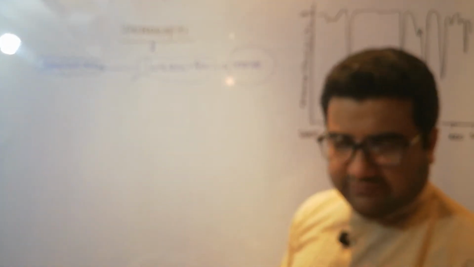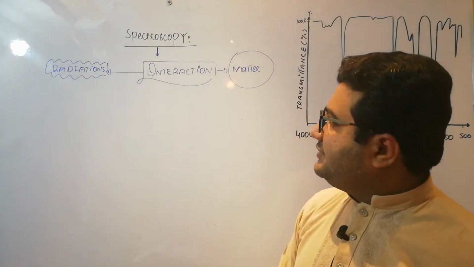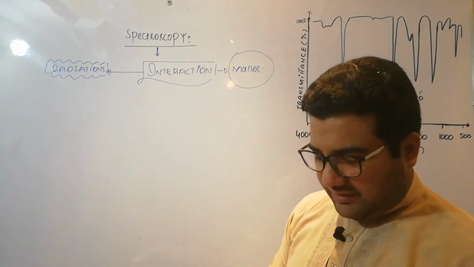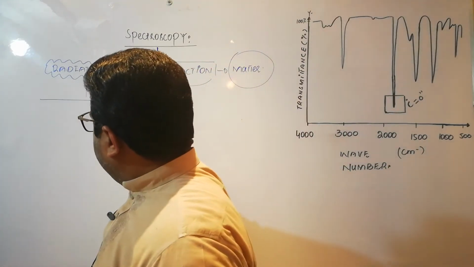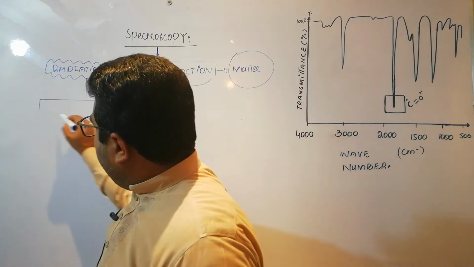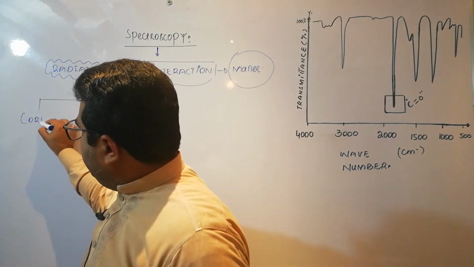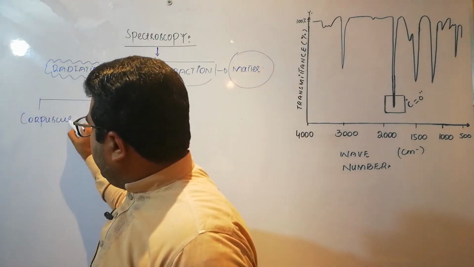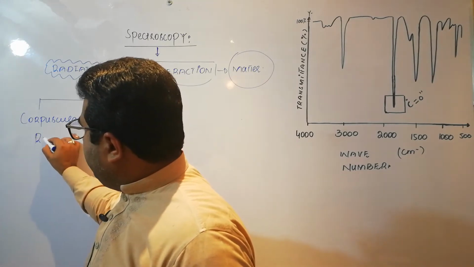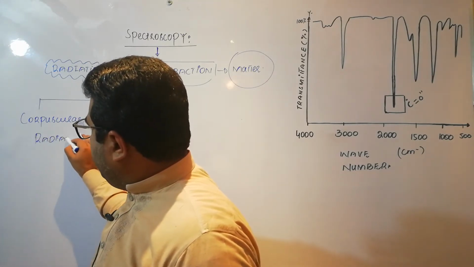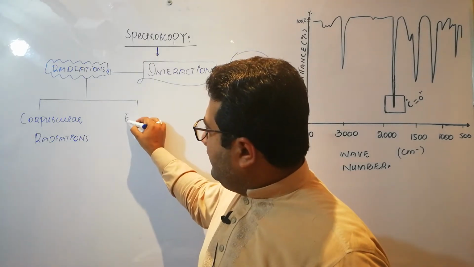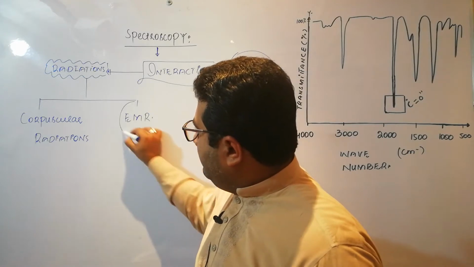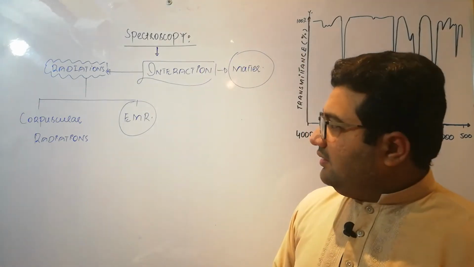When we say that it is the study of interaction between the radiations and matter, you must keep in mind that radiations are of two types. One are the corpuscular radiations and the other are the electromagnetic radiations. What is meant by the corpuscular radiations?